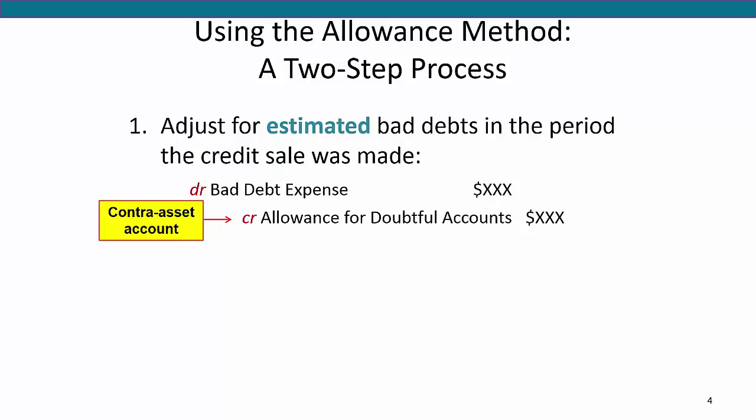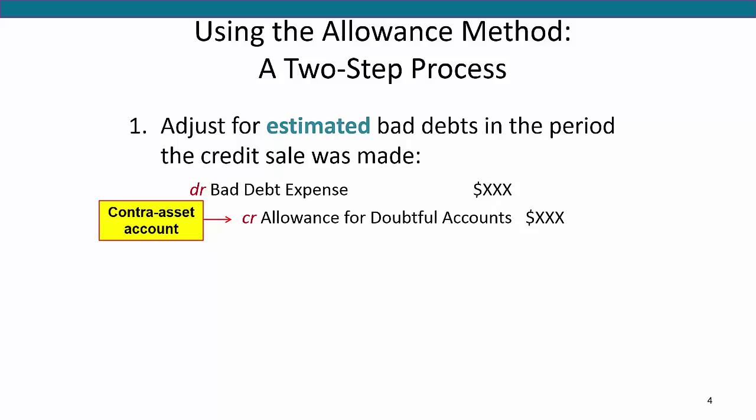First, the company estimates how much of its accounts receivable will be bad. It bases its estimate on past collection history and current economic information. Remember that when we make this estimate, we don't know specifically who will not pay us. If we knew who would not pay us, we would never have sold to them on credit in the first place, right? At the end of every accounting period, then, the company records an adjusting journal entry for estimated bad debts. Bad debt expense is debited, and the credit entry is made to the allowance for doubtful accounts, which reduces accounts receivable on the balance sheet.